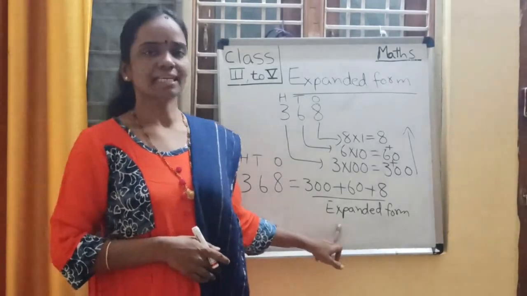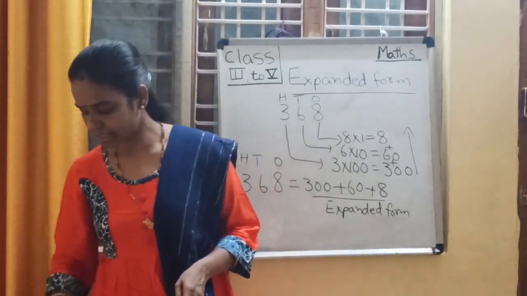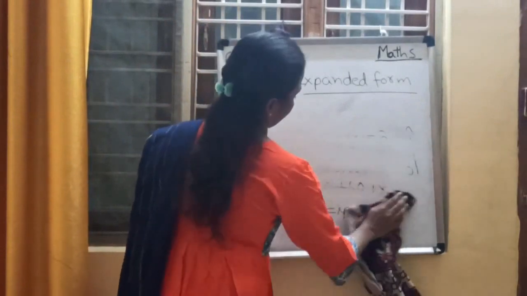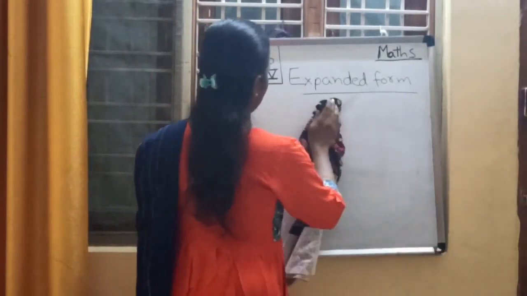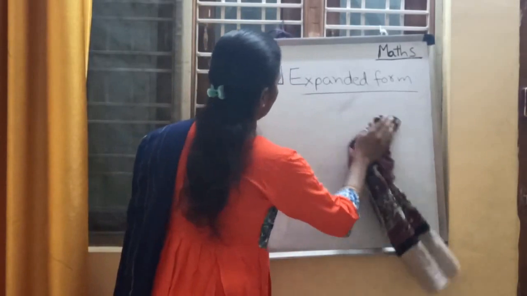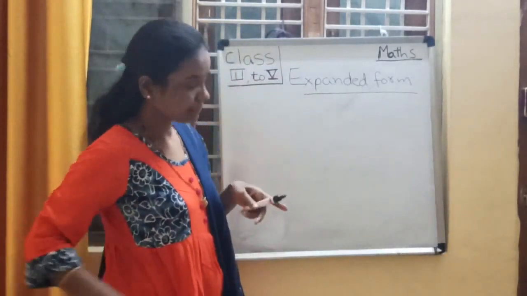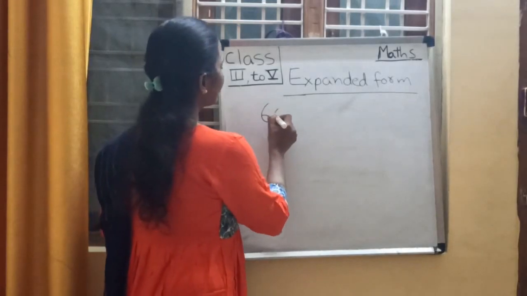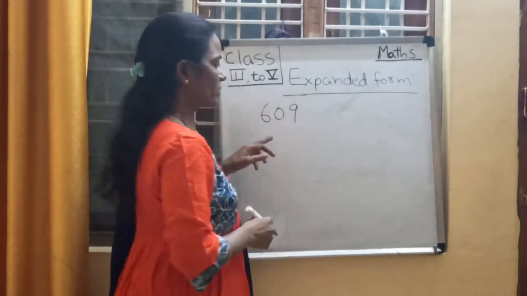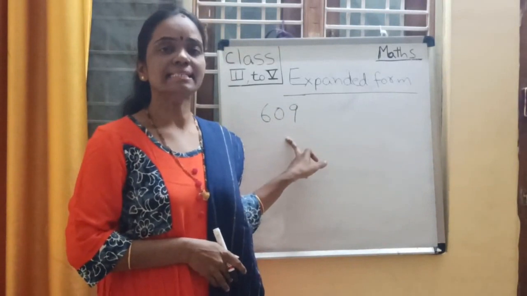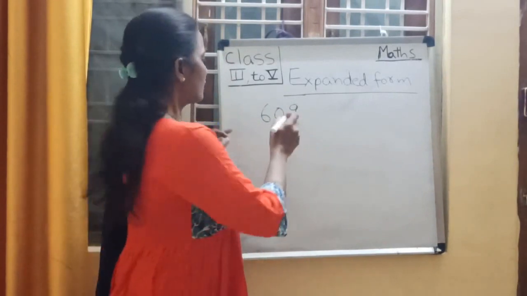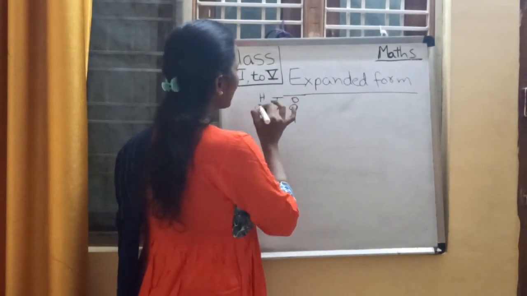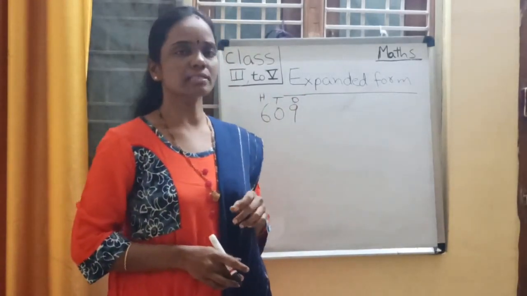Understood, children? Shall we take one more example? Now take another number, 609. What is this number? It is 609. Now write down the places: ones place, tens place and hundreds place. First write down the place values.